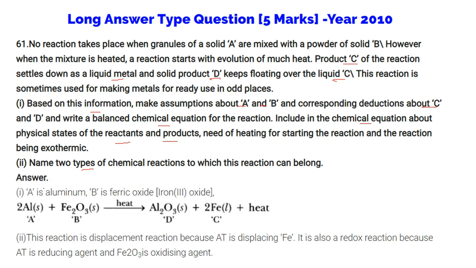Here A is aluminium, B is ferric oxide. Al combines with ferric oxide to give Al2O3, Fe and heat. This reaction is a displacement reaction because aluminium is displacing Fe from Fe2O3. It is also called a redox reaction because reduction and oxidation are going on simultaneously. Aluminium is the reducing agent and Fe2O3 is the oxidizing agent.